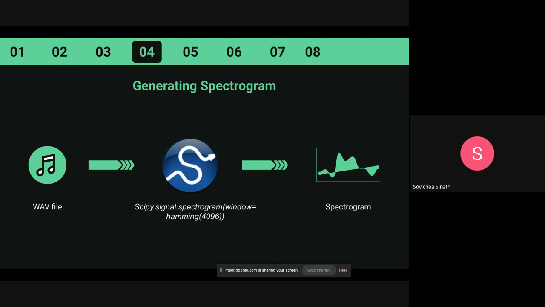So first, we take the WAV data and put it into a function called spectrogram from SciPy, and we use a Hamming window, a window function, with a size of 4096. Then we get the spectrogram.